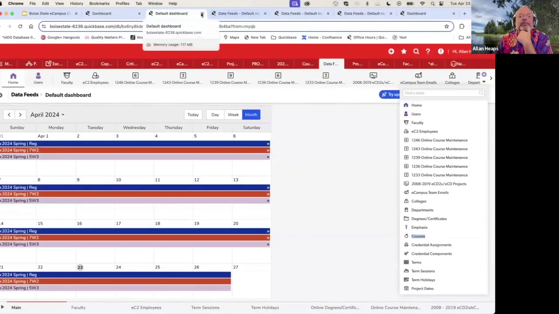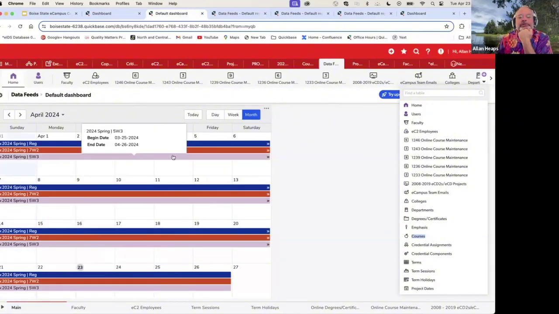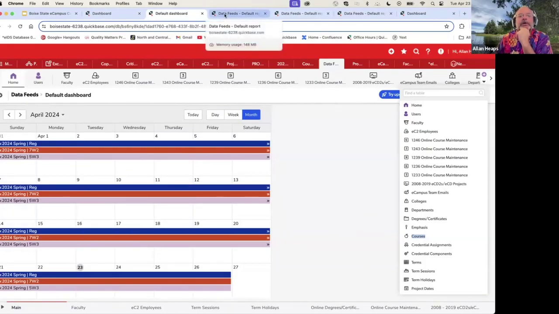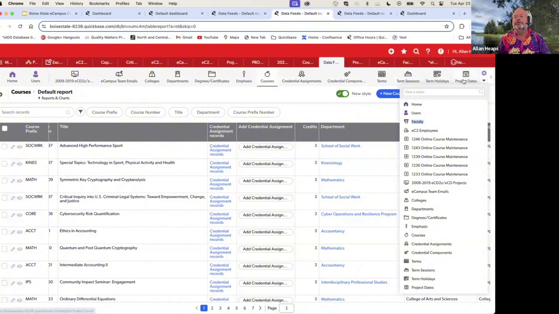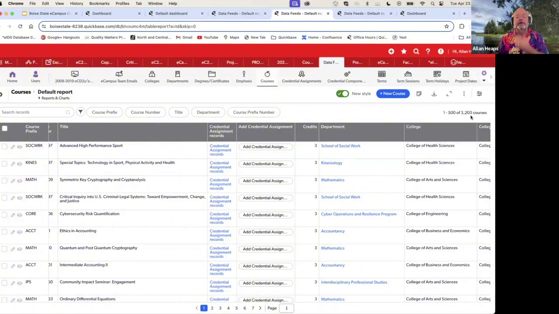Here's our data feeds app. This is the default dashboard. The first thing I built out of here was a calendar to show what's happening with each term that they can access and stick on other apps. This is the project dates default report that shows you two cycles, the cycles that we work on for building out courses with faculty. They are split into 7-week terms because our terms are 15 weeks long and we just have a break for one week in the middle. And then here is a listing of all the courses, and you can see that we have 3,203 courses that are now offered in online venues.